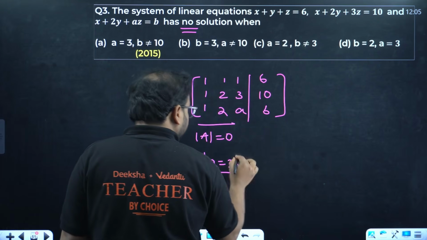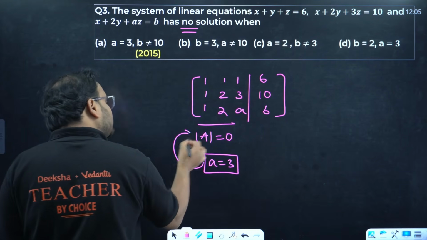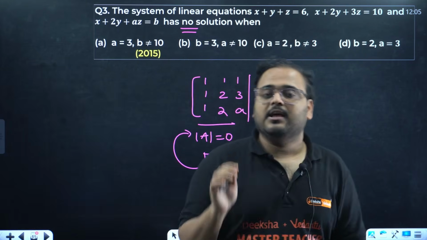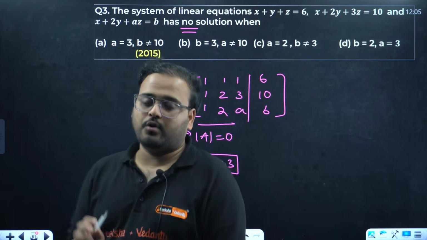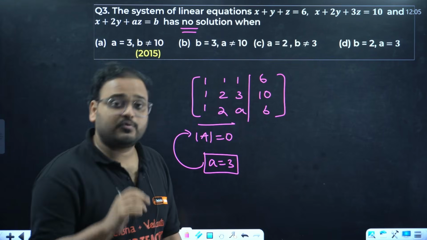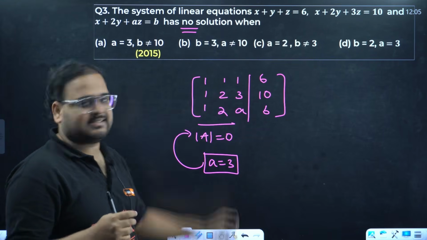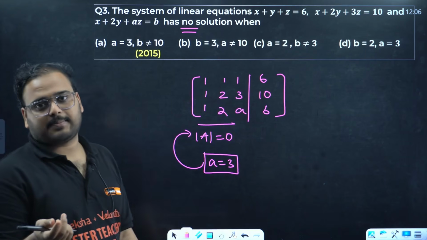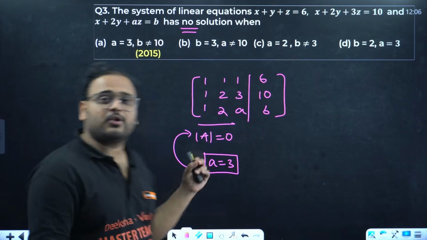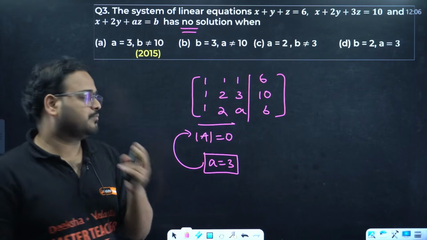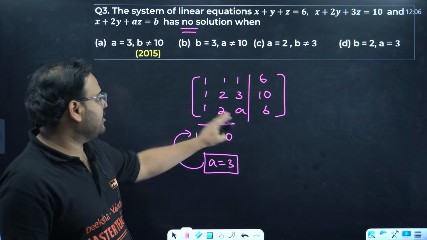If you have A equal to 3, this will become 0, right? Determinant property is if you have identical row or identical column or proportional row, means if you multiply something with, let's say this was 2, 4 and 6, that will also be the same case, right? So if you have proportional row and column also, the determinant of that particular square matrix is 0.